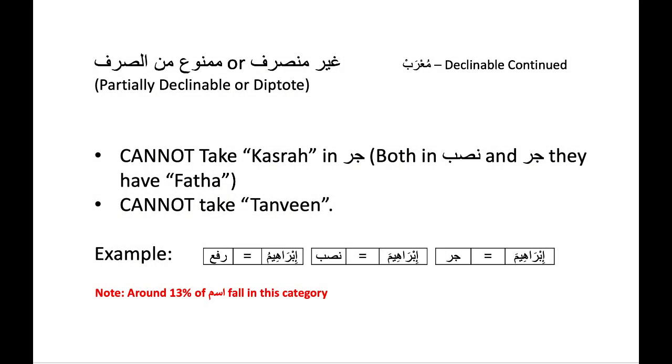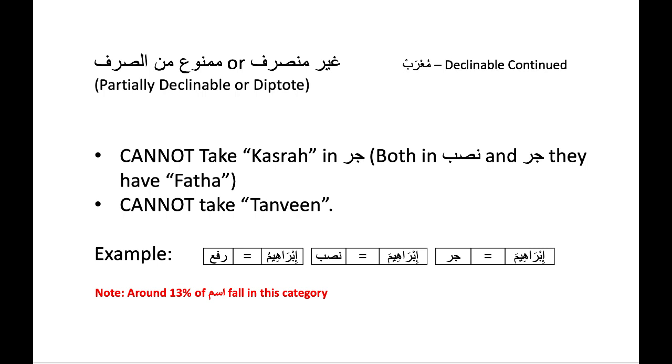Let's look at Ghayru Munsarif or Mamnoon min as-sarf. This is also called partially declinable or diptote. There are some mu'rab ism, they are declinable in the sense that haraka of their last letter do change with the change of their status, but first, they don't take tanween or kasrah. So basically, they look the same both in their nasab and jar status. That is, they have fatah even when they are in jar status.